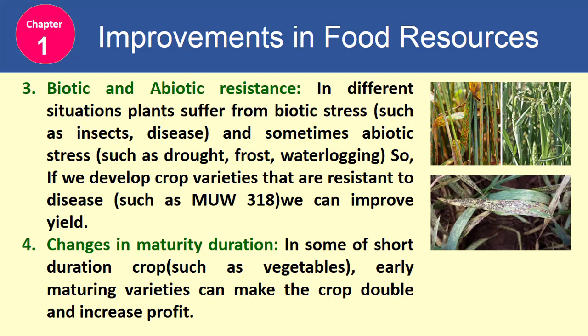So, if we develop crop varieties that are resistant to disease such as MUW 318, we can improve yield. Fourth is changes in maturity duration. In some short duration crops such as vegetables, early maturing varieties can make the crop double and increase the profit of farmers.